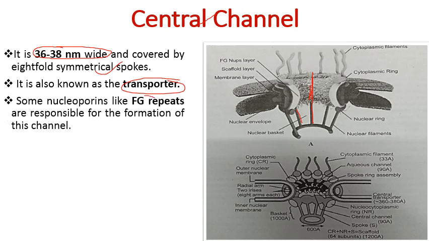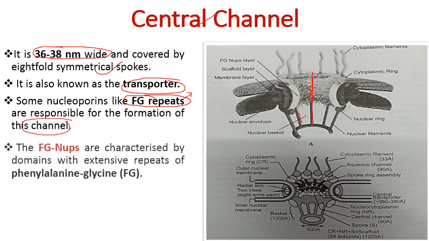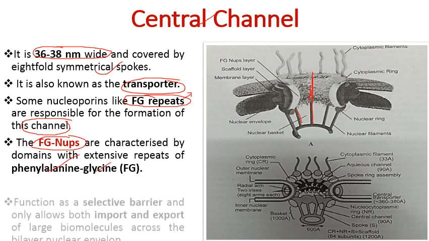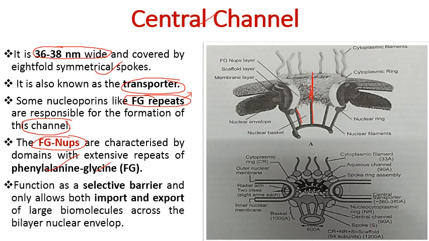Some nucleoporins have these repeats which are known as FG repeats. F means phenylalanine and G means glycine. These amino acids are present in very large amounts. So these proteins contain FG repeats and are responsible for the formation of the channel. The FG nups are characterized by domains with extensive repeats of these two amino acids, phenylalanine and glycine. These function as a selective barrier, and only allow both import and export of large biomolecules across the bilayer nuclear envelope. So they play an important role in selective exchange of material.